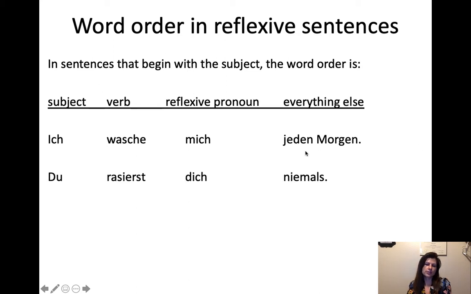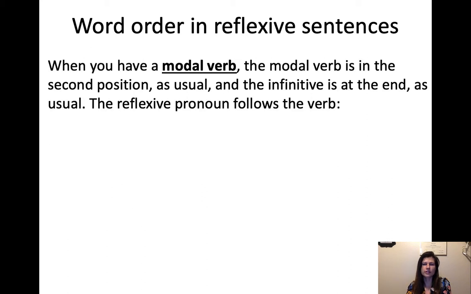So we could do, for example, du rasierst dich niemals. So this one is I wash myself every morning. This one is you never shave, in parentheses, yourself. So you shave yourself never. So we need to have that reflexive pronoun coming right after the verb. We don't want to like put it off. Wir duschen uns, we shower ourselves. So that's the word order we've been doing in all these examples. But there are a couple different ways to do it. So we'll go over some other situations that can happen with the word order.